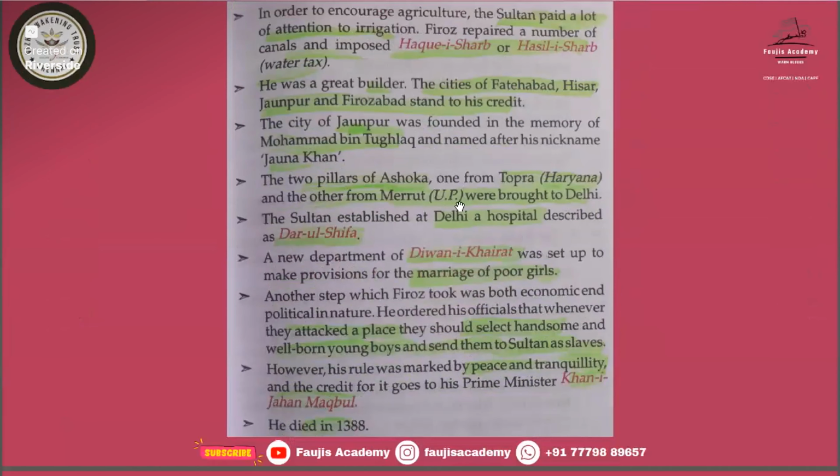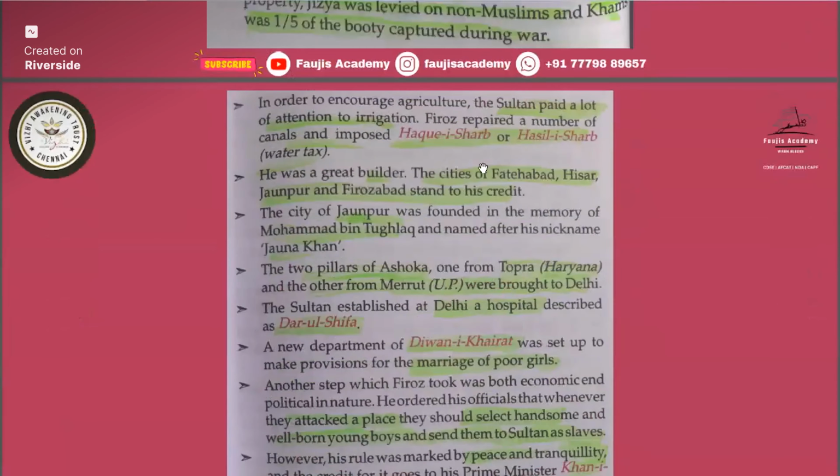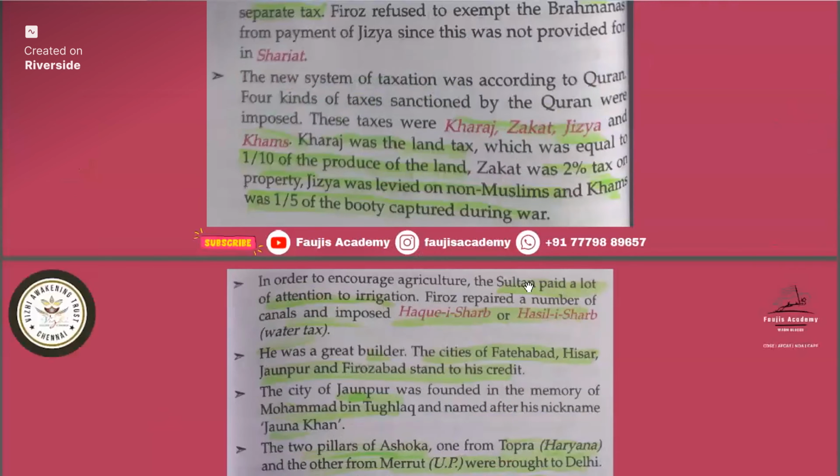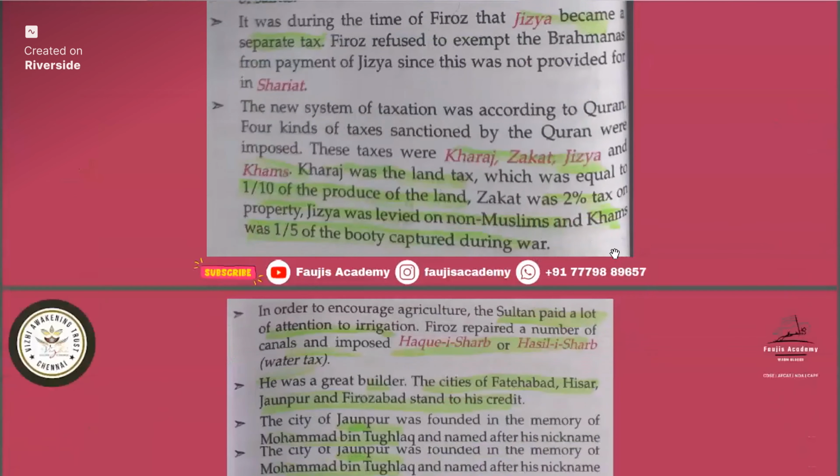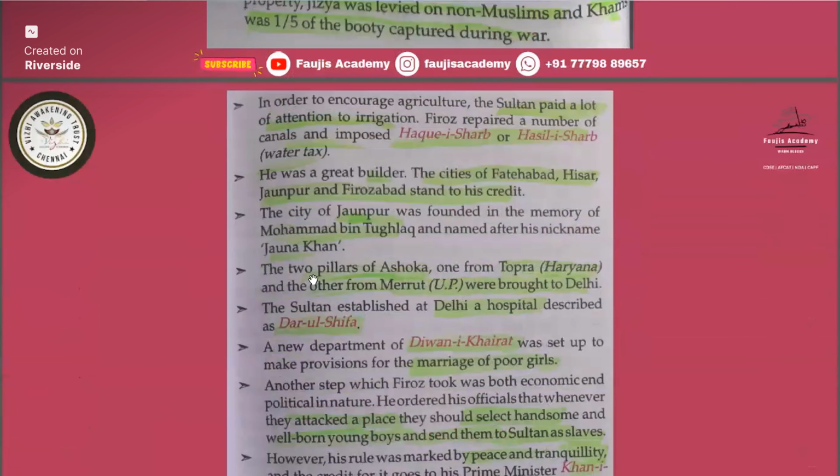And remember this one. See, in this you must remember all these 4 taxes, then all these 4 cities, then you must remember this one: the 2 pillars of Ashoka, one from Chopra. Questions might come that during Firoz Tughlaq's ruling time, some Ashoka pillars were brought to Delhi. From which place were they brought? One from Chopra and the other was from Miru.